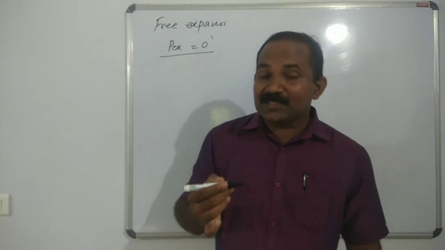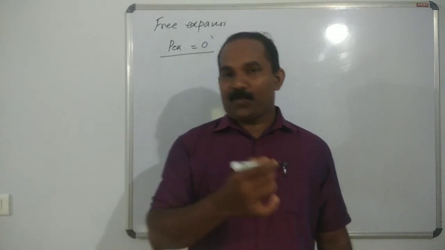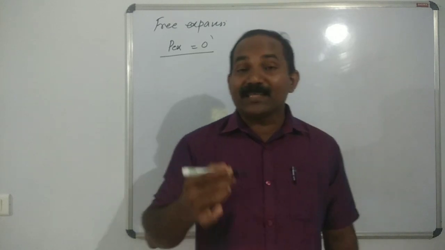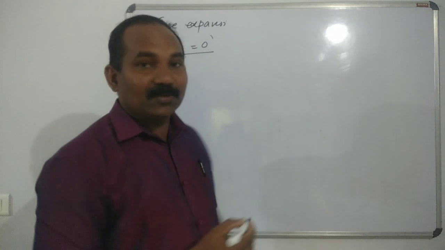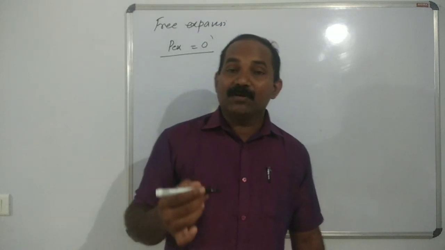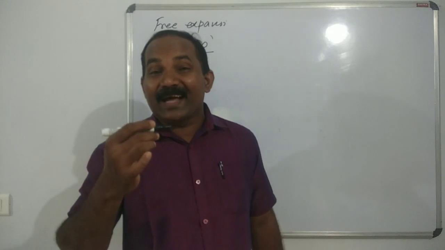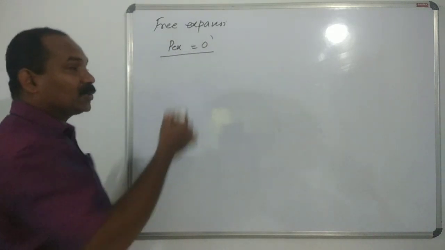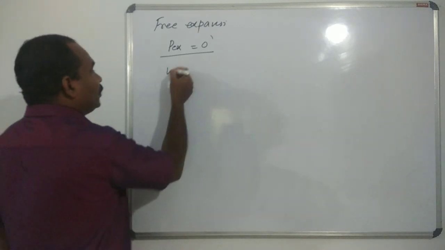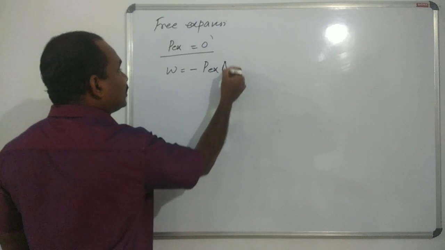Free expansion is the expansion of gas in vacuum. No work is done during the free expansion. Why? In the case of an ideal gas, there is no work done by the gas in a vacuum. Why? P external is equal to 0. W is equal to minus P external delta V.